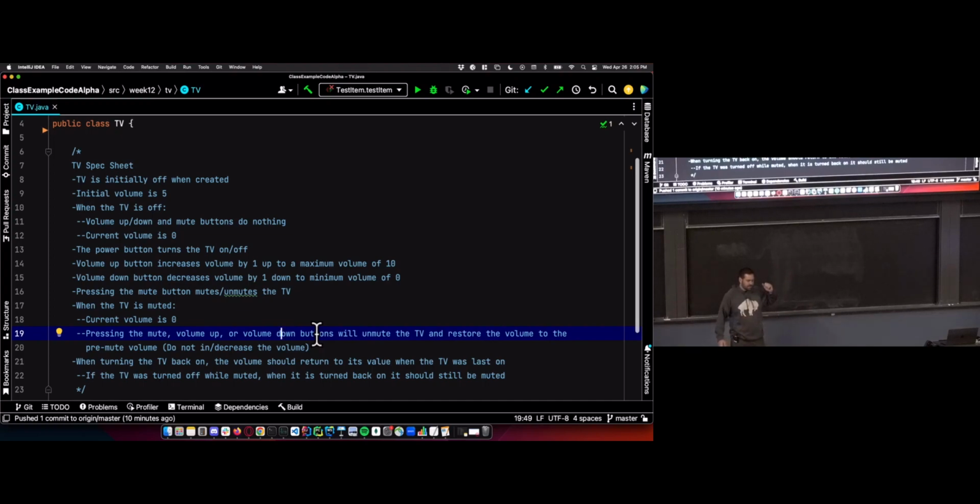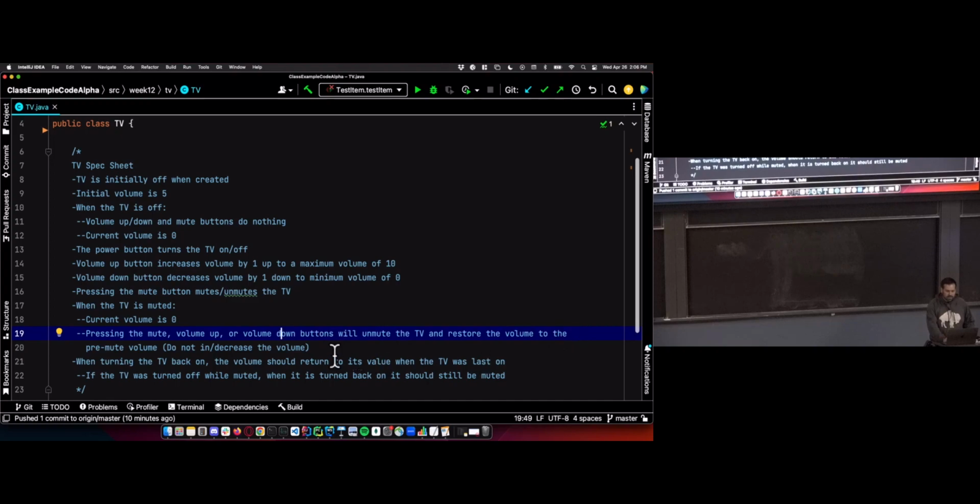When the TV's muted, which I found out just by doing this, the silly things you learn by doing these things. If the TV's muted and you hit volume up, for example, it will unmute the TV, but it will not increase the volume by 1. So for what it's worth, a bit of trivia, I guess. All it does is unmute the TV. Same with volume down. It will not register that you want the volume to go down by 1. It'll just unmute the TV. And then if you want the volume down, you'd have to hit the button again.